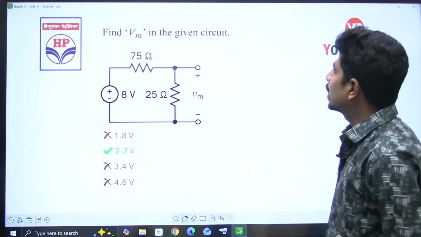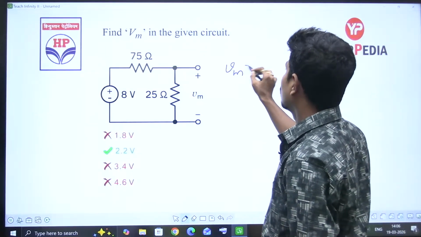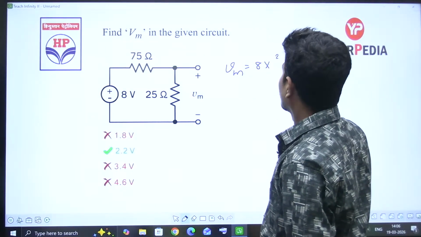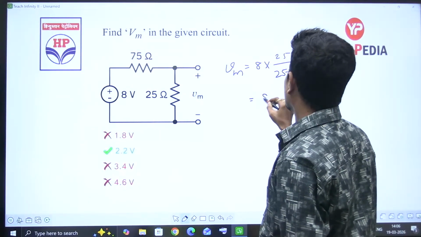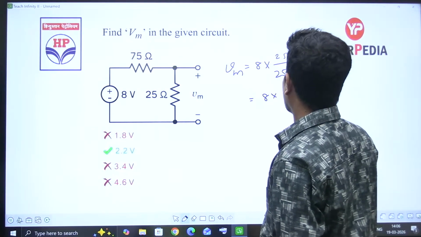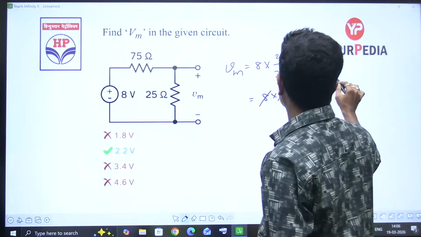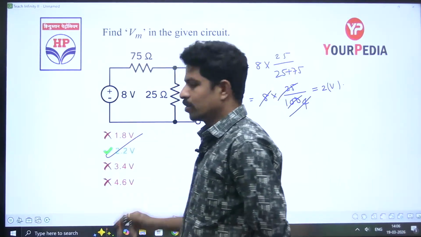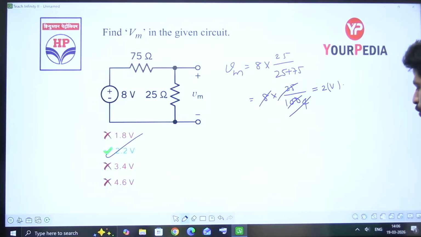Find Vm in the given circuit. Apply voltage division. Vm is equal to 8 into 25 divided by 25 plus 75. So 8 into 25 divided by 100. 25 4 times is 100, so it is 2 volts. Right? Option is 2 volts.